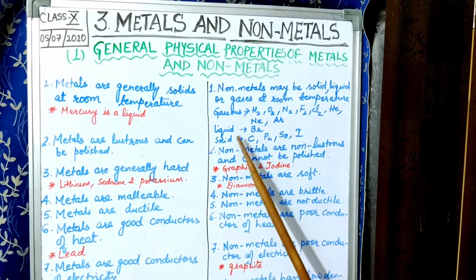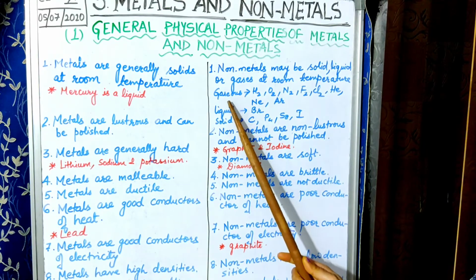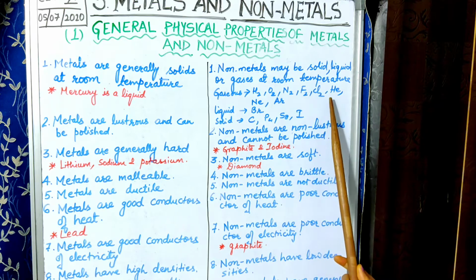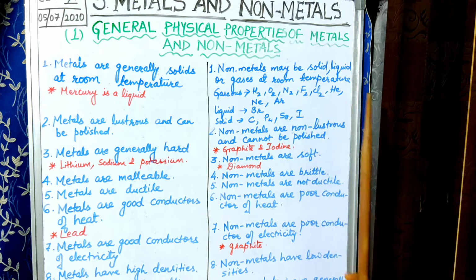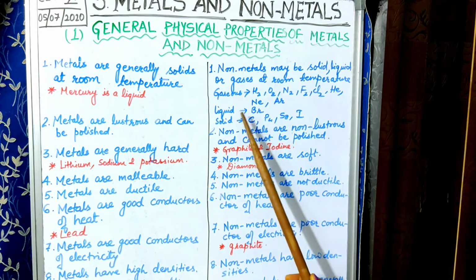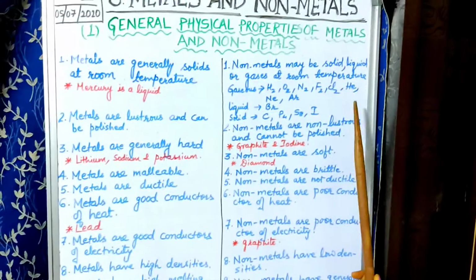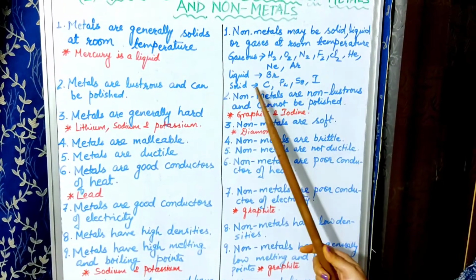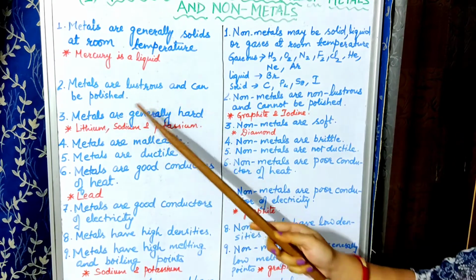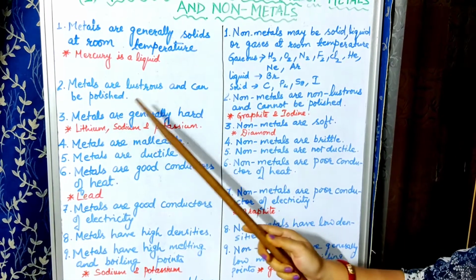I have differentiated here on the basis of their physical state. In gaseous form, you could see hydrogen, oxygen, nitrogen, fluorine, chlorine, helium, neon and argon are in gaseous state. However, bromine exists in liquid state. Carbon, phosphorus, sulfur, iodine, they exist in solid state. Okay. Now coming to second point, that metals are lustrous and can be polished.